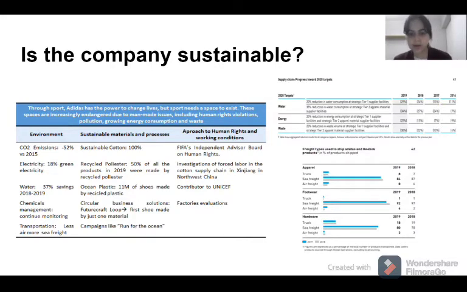About human rights and working conditions, Adidas is on FIFA's independent advisory board on human rights. Adidas drives investigation of forced labor in the cotton supply chain in Xinjiang in northwest China. It's a contributor to UNICEF. And to evaluate the working conditions, they have factory evaluations.